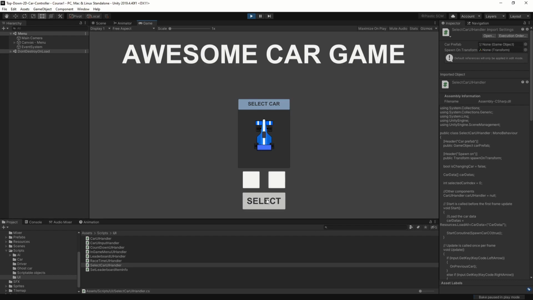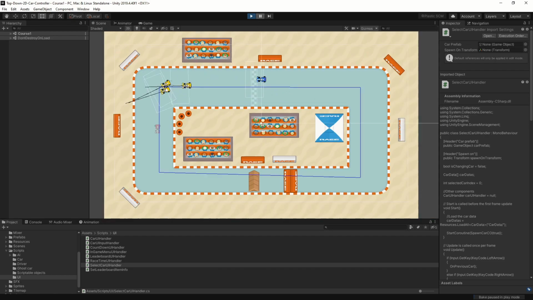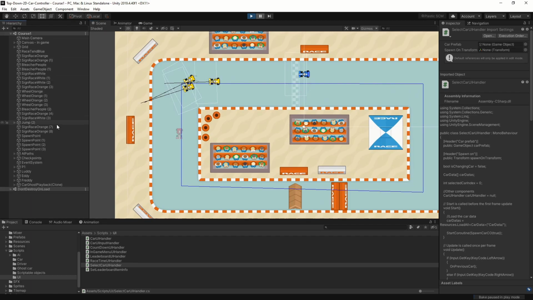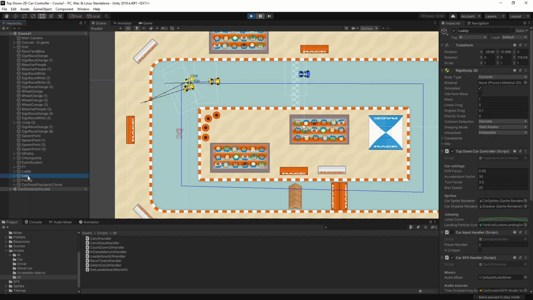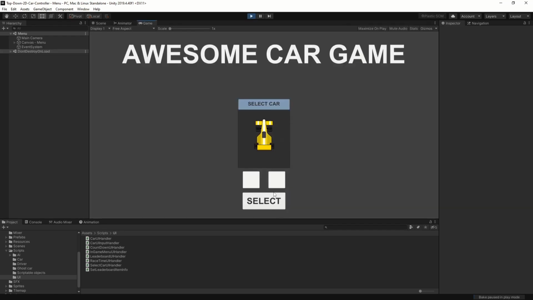So let's select our car, and now we have 3 AI cars that are yellow, and they are called Lottie, Eddie, Freddy. So that's all good. And let's do it again and see, maybe we can get some different looking cars.